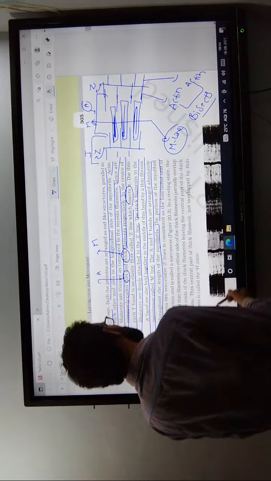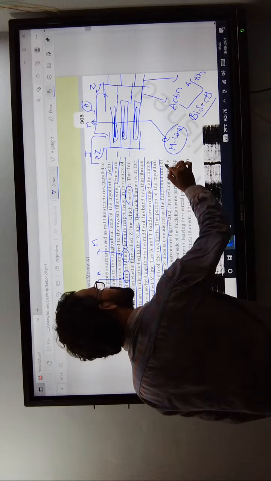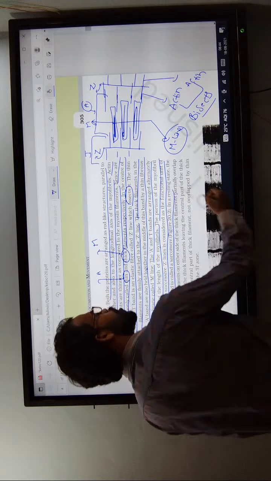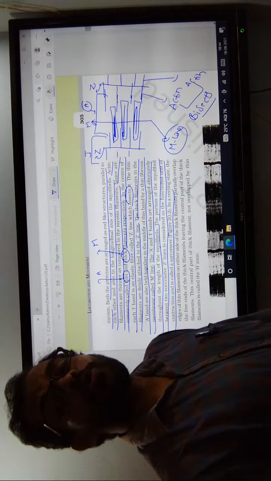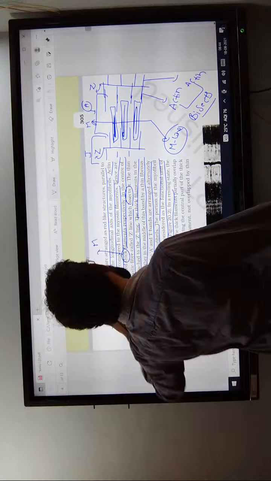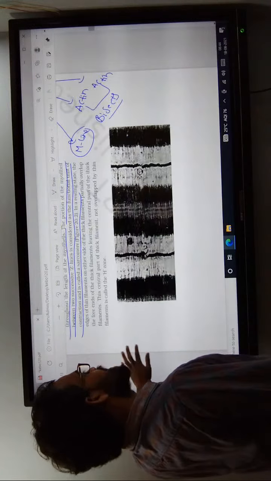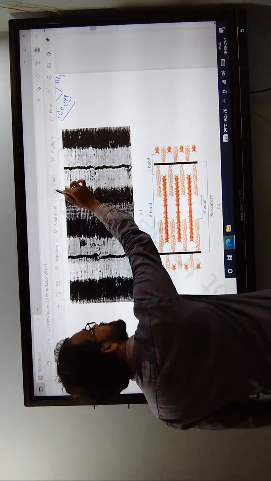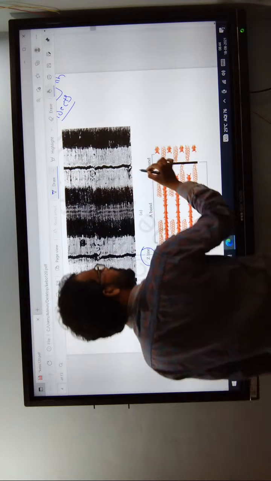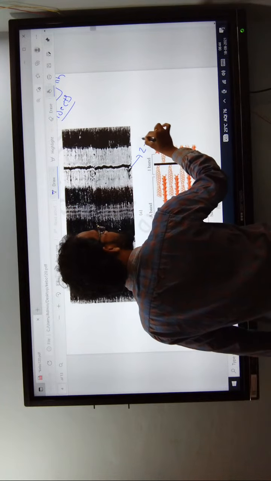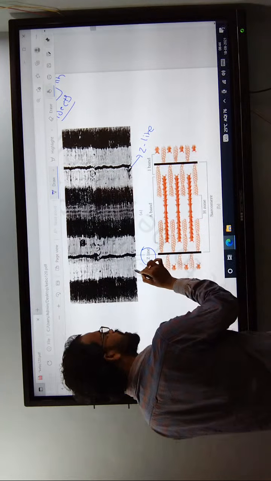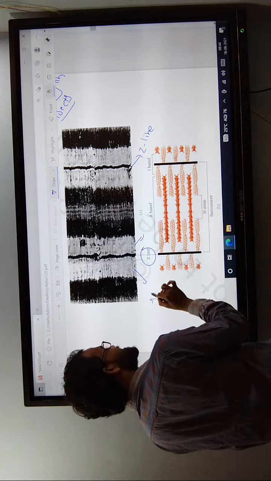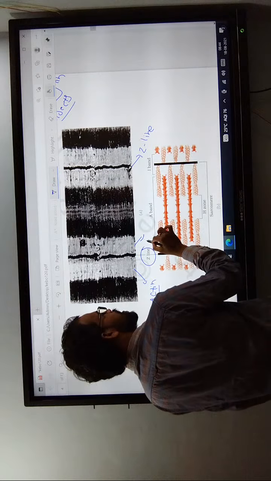The portion between two successive Z lines is called a sarcomere. What is it? Sarcomere. Between two Z lines is known as a sarcomere. This indicates the Z line, and this also indicates a Z line. The Z line is connected to the actin.